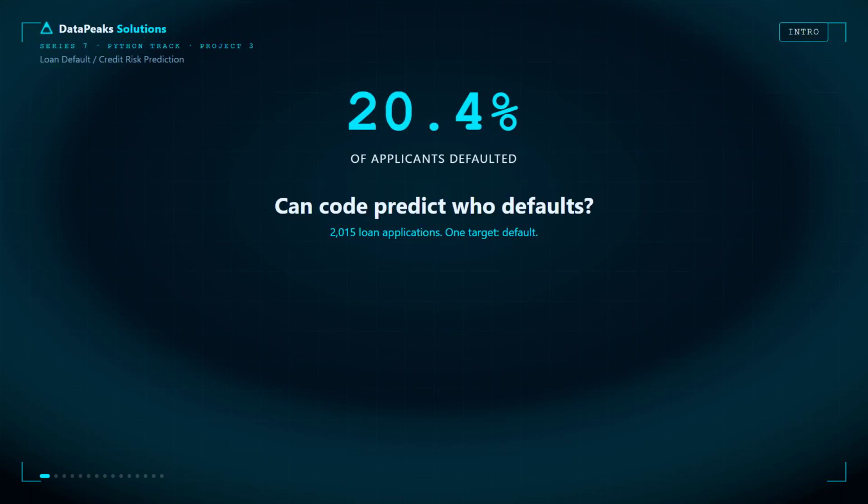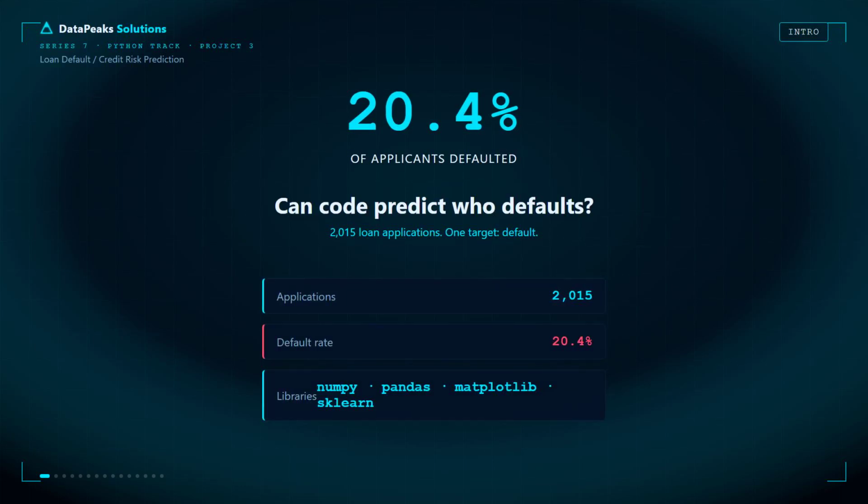Can code predict who will default on a loan before the bank approves it? In this project, I analyzed 2015 loan applications, where 20.4% ended in default. I cleaned the data, performed EDA, engineered features, and trained a logistic regression model using Python, pandas, numpy, matplotlib, and sklearn to identify high-risk applicants before approval. This is how machine learning powers smarter lending decisions.